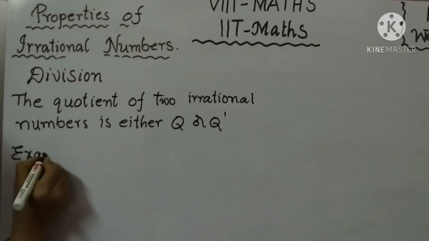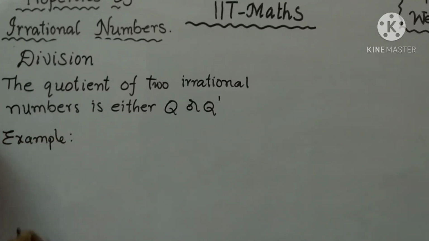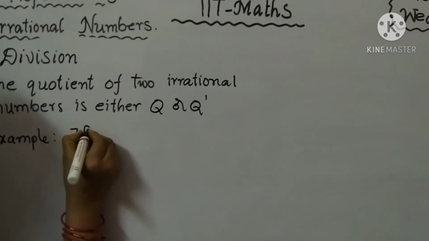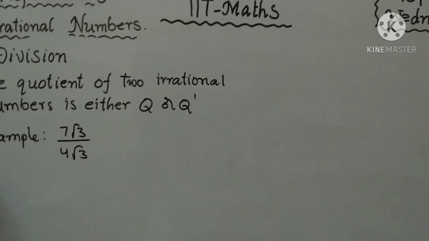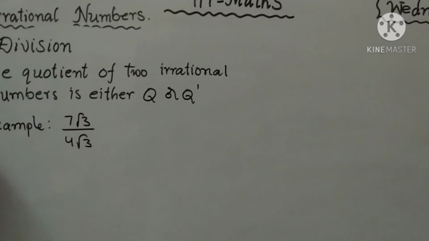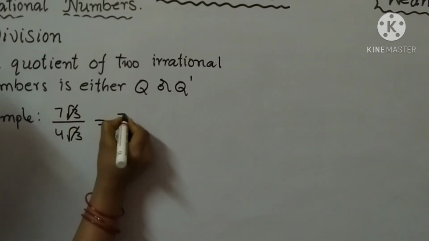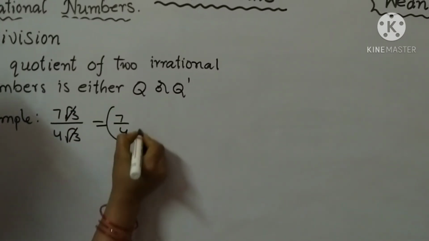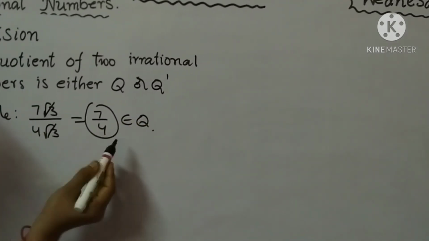Example: 7 root 3 by 4 root 3. Once observe that. Example is 7 root 3 by 4 root 3. Okay, so in this case root 3 cancels, leaving 7 by 4. It is a fraction, it is a rational number. We know that.